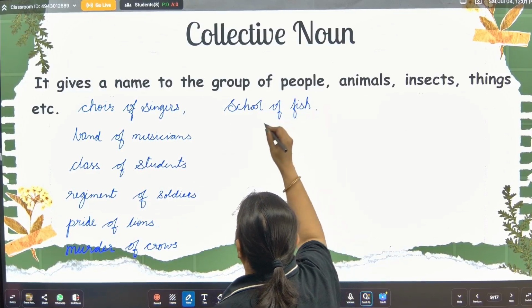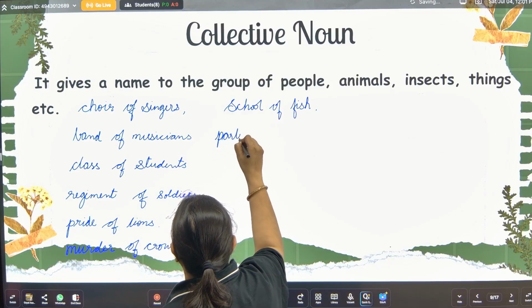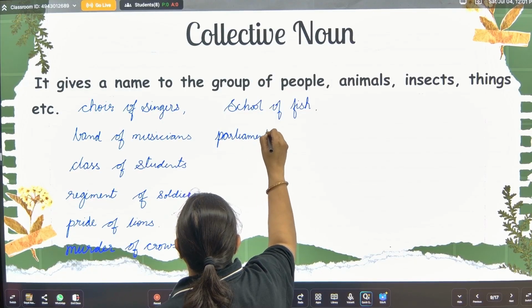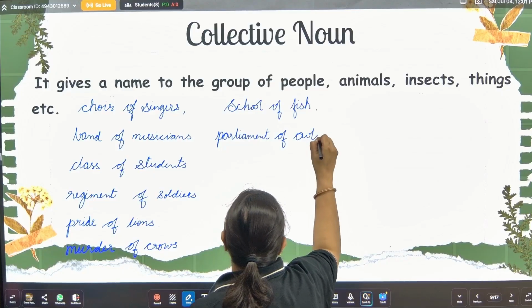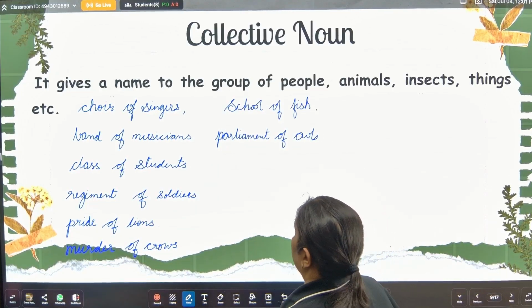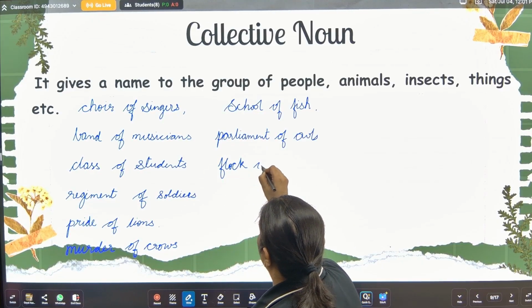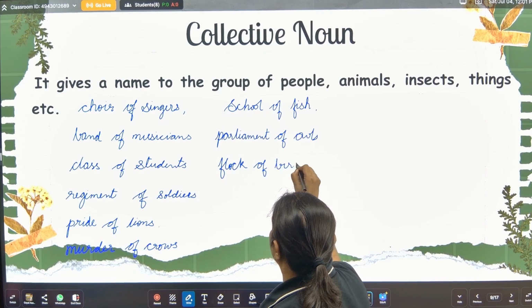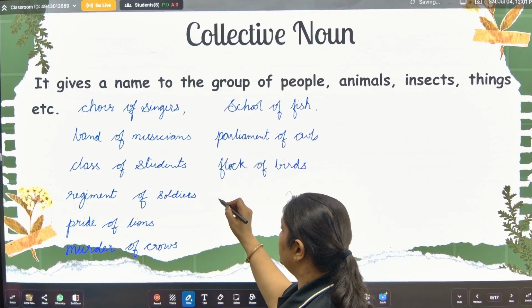Okay, then one more is the parliament of owls. Understood? Okay, then one more, flock of birds.